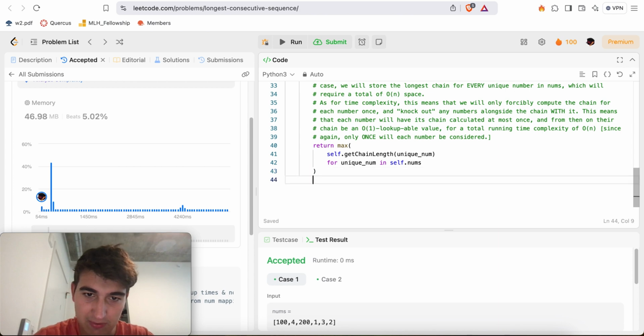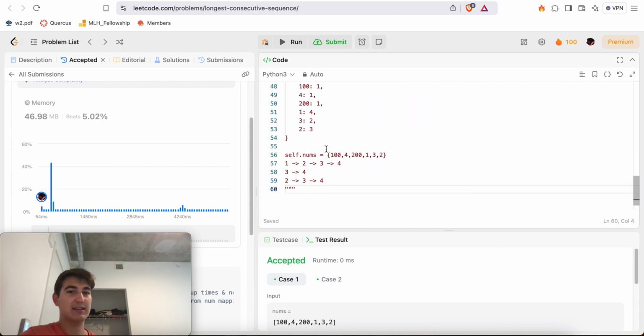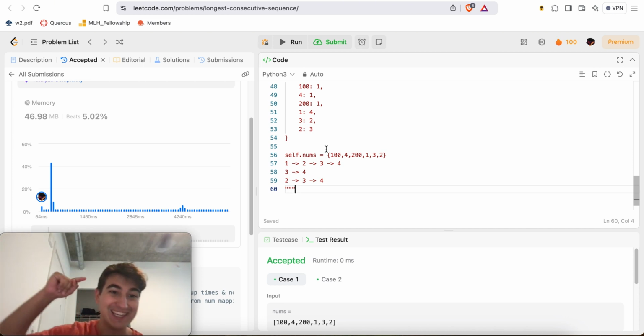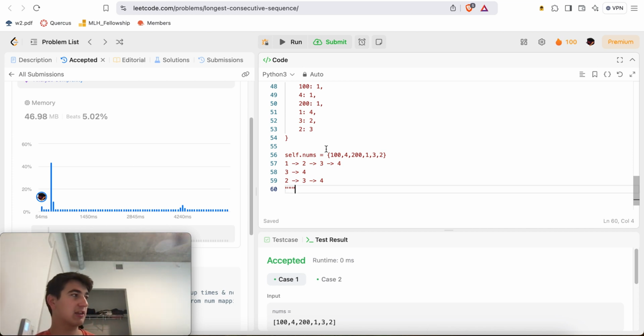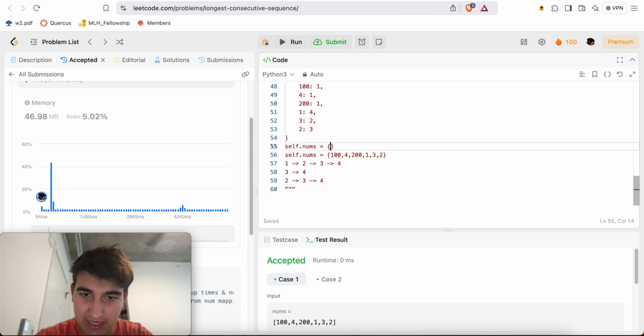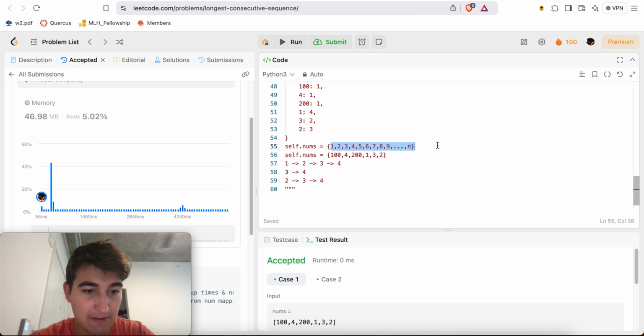But okay, I'll explain again why this is the case. My solution right now runs in n squared time. For each number, I look at the length of the longest chain from that number. And for a specific number, the length of the longest chain might be the entire length of nums. So if you're unlucky, maybe you have self.nums equal to 1, 2, 3, 4, 5, 6, 7, 8, 9, all the way up to n. You do this one first, and then you calculate that it has a chain of length n.